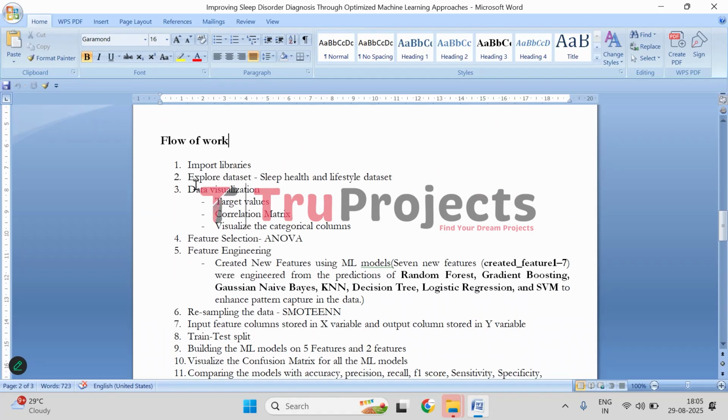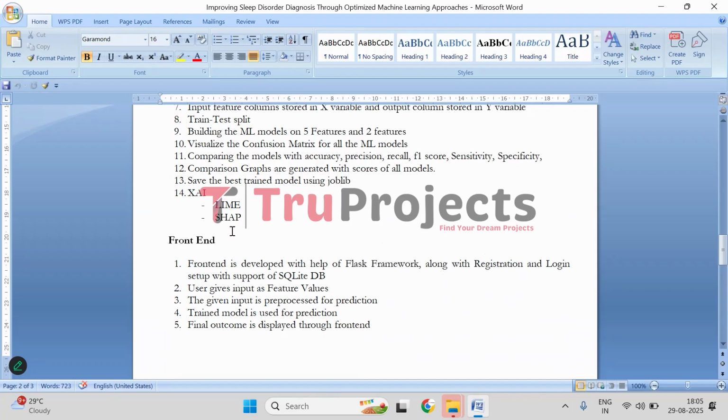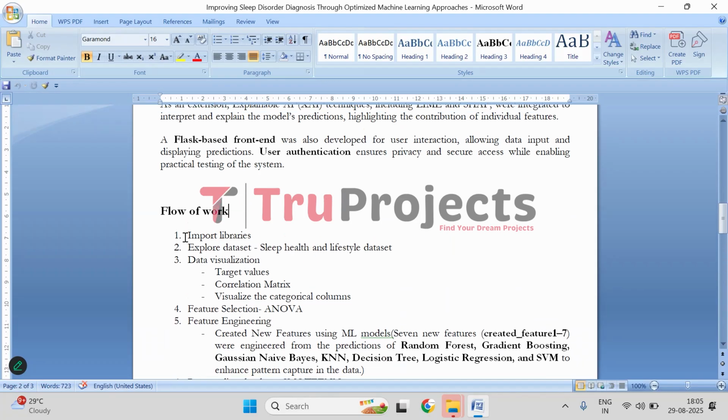Now moving on to the implementation. To implement this project, we have followed these certain steps. Now let's understand them.